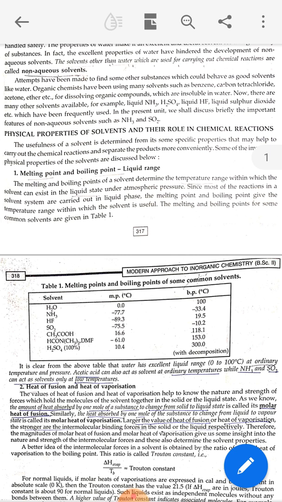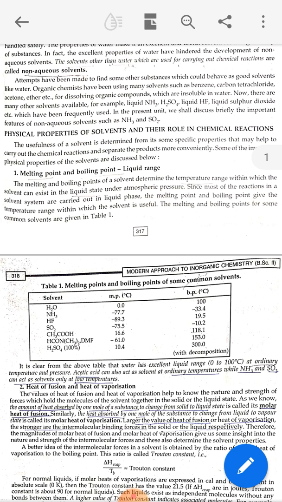So water behaves as a good solvent. Next are ammonia, HF and SO2. Their melting and boiling points are in the negative range. So the reactions are carried out at low temperatures when we take ammonia, SO2, HF as a solvent.